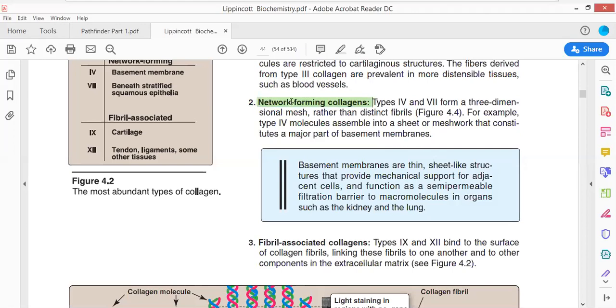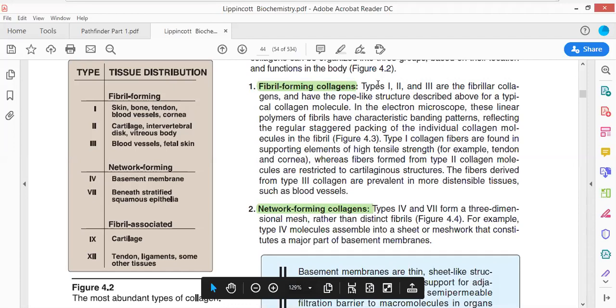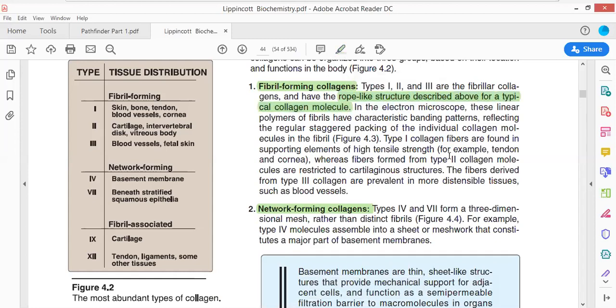Now, what is the function of this fiber forming collagen? It leads to the formation of fibers in your body. Type 1, 2, and 3 are the collagen fibers that form rope-like structures, described as collagen molecules. They lead to the formation of blood vessels and durable tissues, and develop high tensile strength.